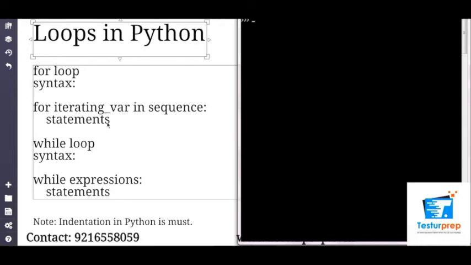So let's try out a program using for loop, and let's start coding.